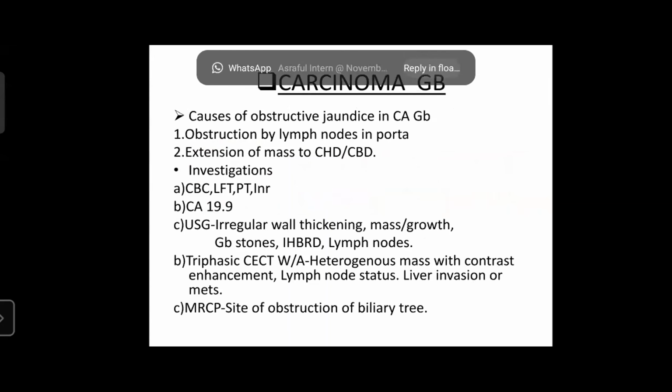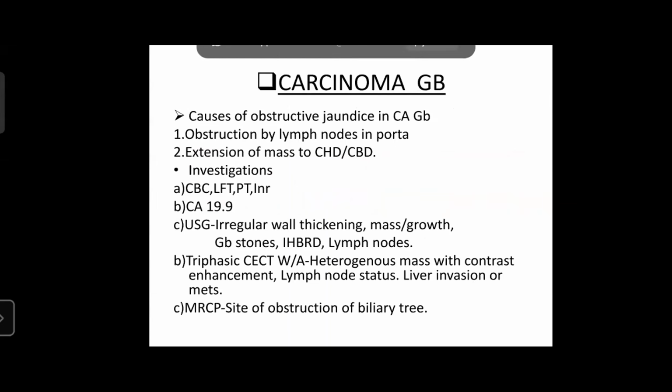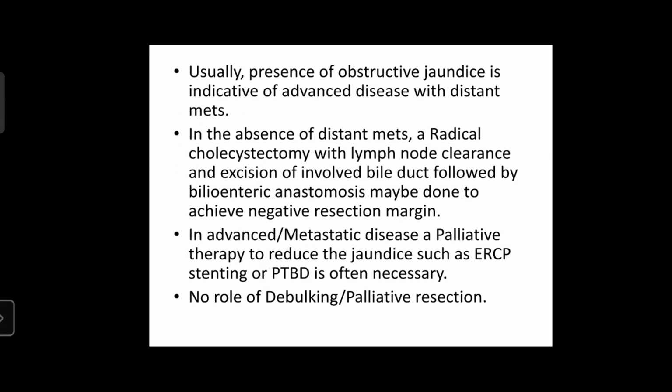Apart from routine investigations, imaging may be suspicious of gallbladder malignancy. USG may show irregular wall thickening, a mass or a growth along with associated gallbladder stones, intrahepatic biliary radical dilatation along with lymphadenopathy. Triphasic CECT whole abdomen provides excellent delineation. It may show a heterogeneous mass with contrast enhancement, lymph node status, liver invasion, or metastasis. MRCP may show the site of obstruction of the biliary tree. Usually, the presence of obstructive jaundice is indicative of an advanced disease in carcinoma of gallbladder.